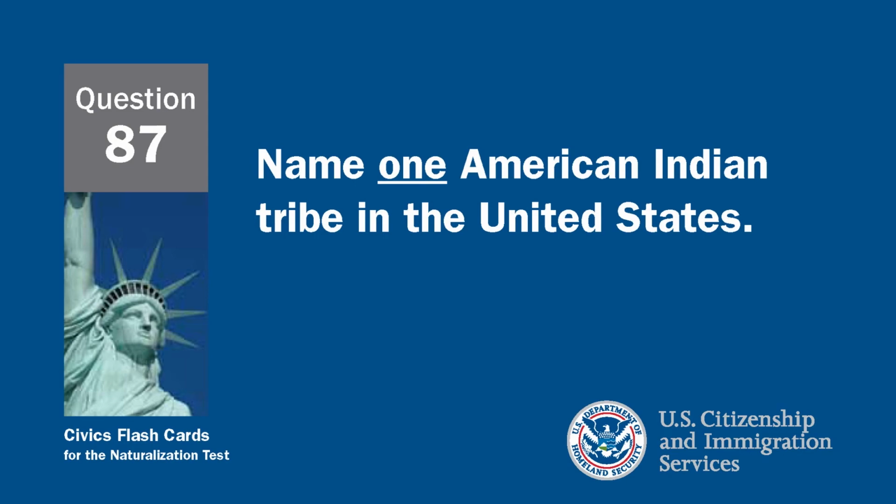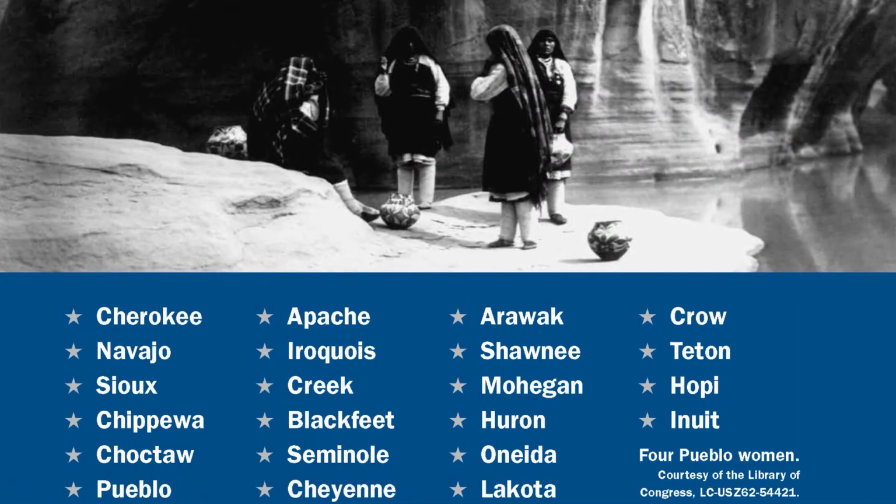There are several American Indian tribes, among them the Cherokee, the Navajo, the Sioux, the Chippewa, the Choctaw, the Pueblo, the Apache, the Iroquois, the Creek, the Blackfeet, the Seminole, the Cheyenne, the Shawnee, and the Huron.